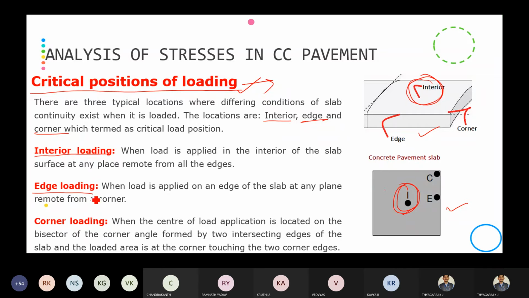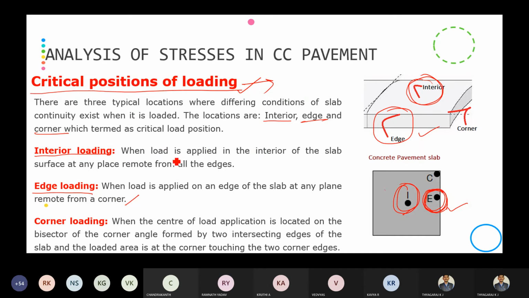Then edge loading: when the load is applied on the edges of the cement concrete. Okay, this is the edge. When we apply the wheel load on the edge of the cement concrete pavement, we call it an edge load.